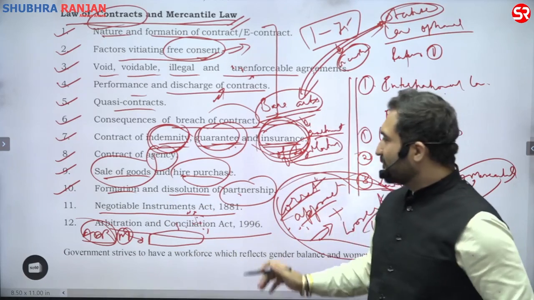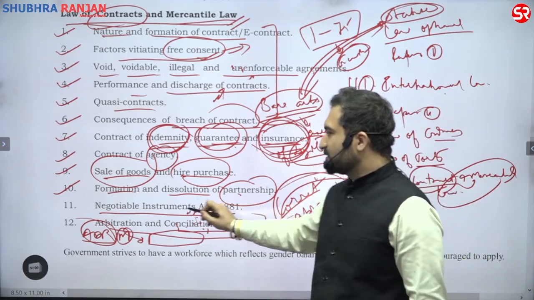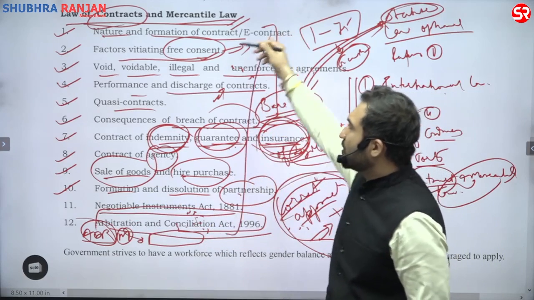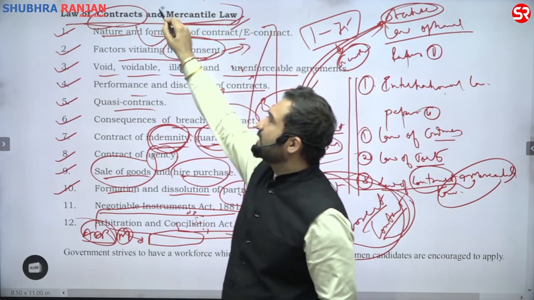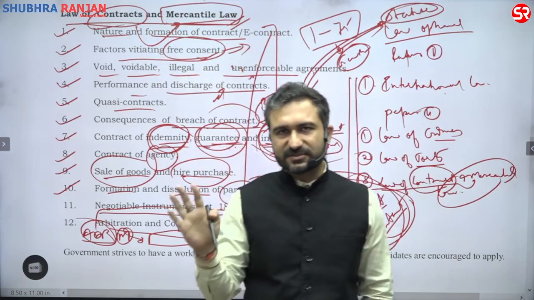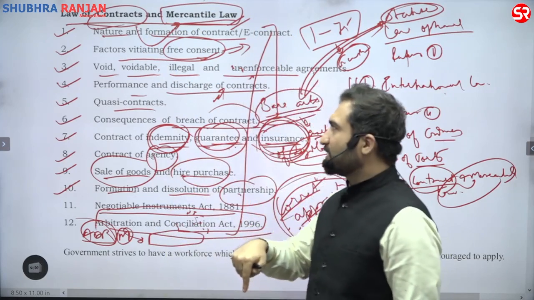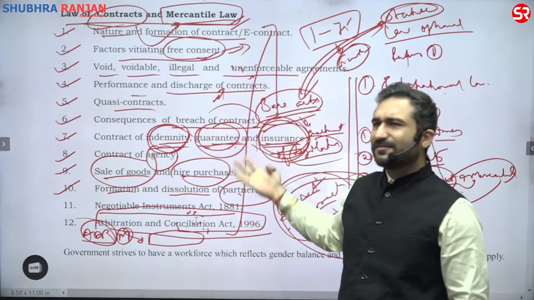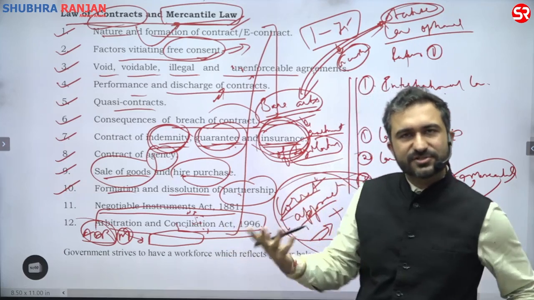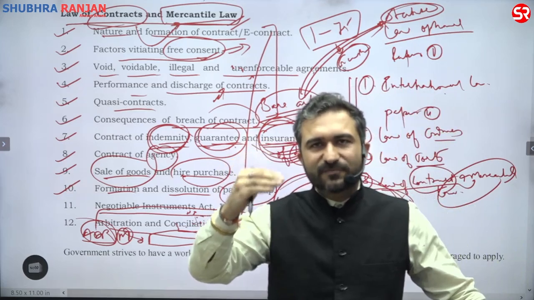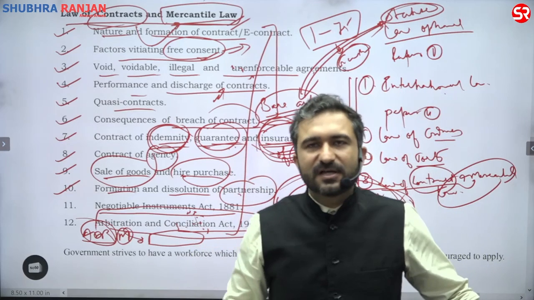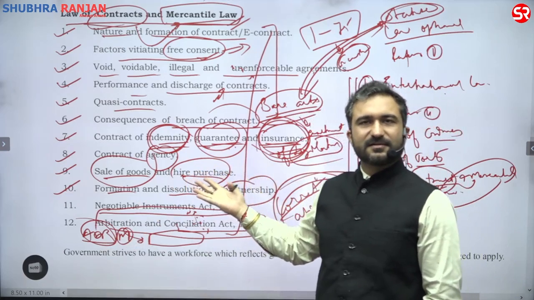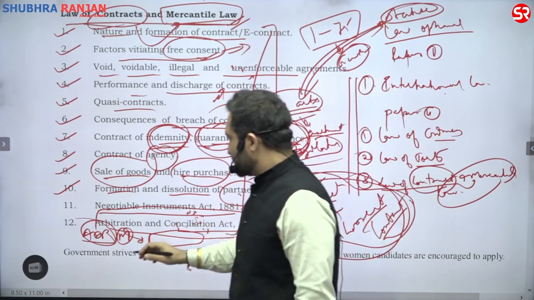In CLD, one aspect is the Arbitration and Conciliation Act, that in slight detail we will discuss in mercantile law. These all are the aspects of mercantile law. Law of contract is also an aspect of mercantile law, but they have written the heading in a way that they are differentiating between the two, but there is no difference. Law of contract also is part of mercantile law only, if you have understood. So we're not getting into the briefs of these headings. We only want you to know how much you have to read so that you have prepared your mind before you even choose this as one of the optionals that you're going to write in mains. This will help you to decide about your future course. I hope you understand this.